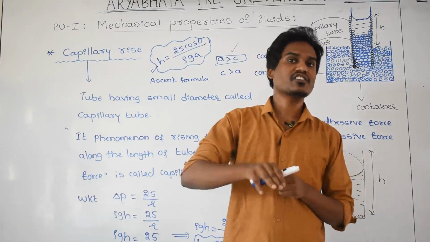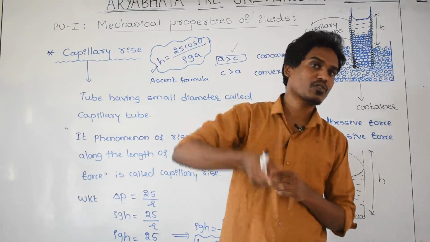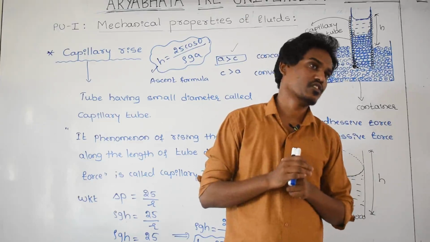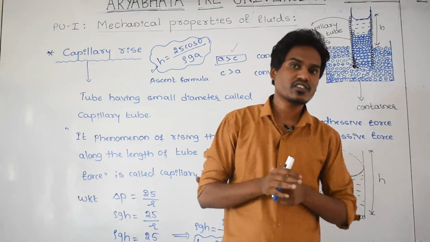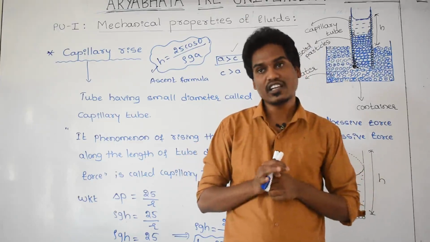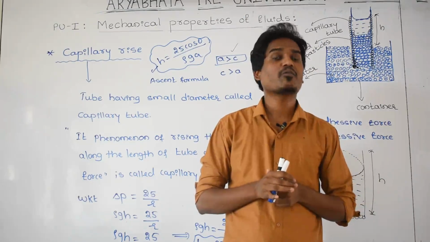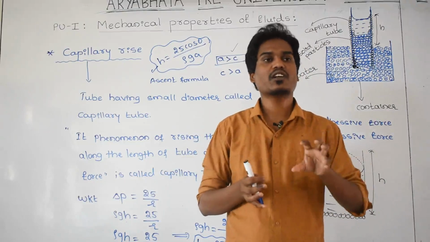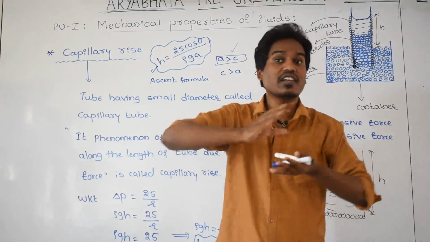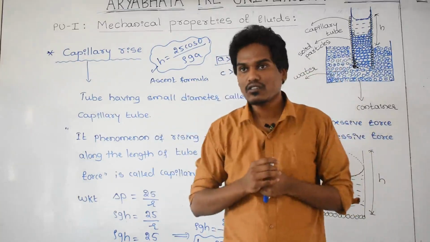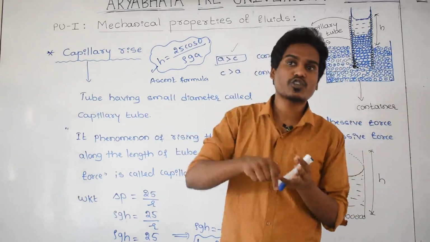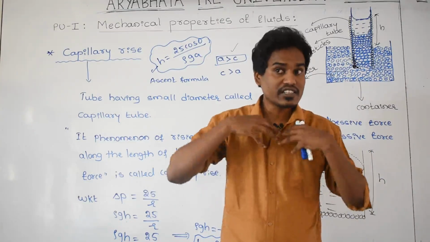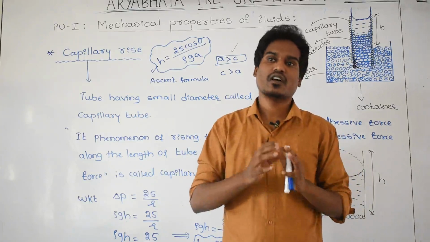By adding detergents to the liquid, what property changes? That is surface tension. The surface tension of the water decreases. If the surface tension of the water decreases, the angle of contact decreases. If the angle of contact decreases, the water spreads more energetically on the surface of the cloth and enters into each pore of the cloth, and as a result it easily removes the dirt from the clothes.